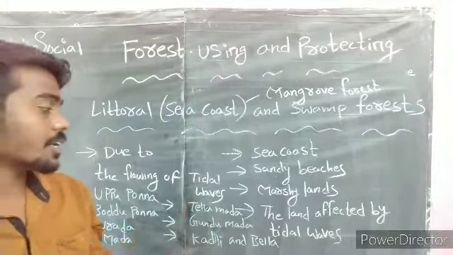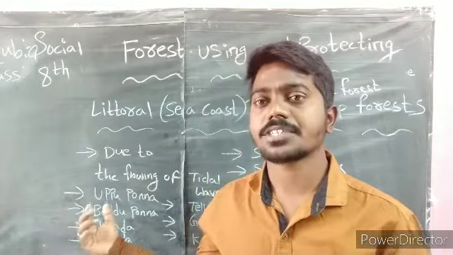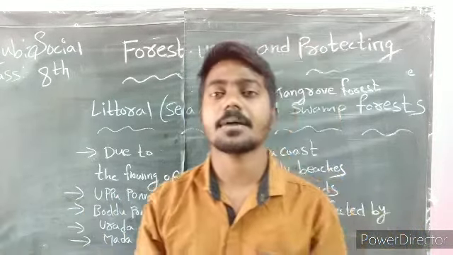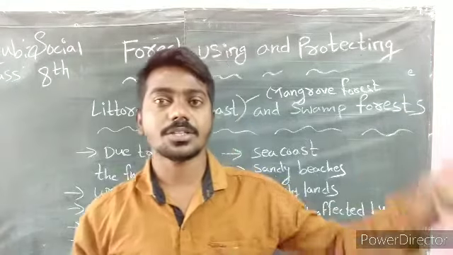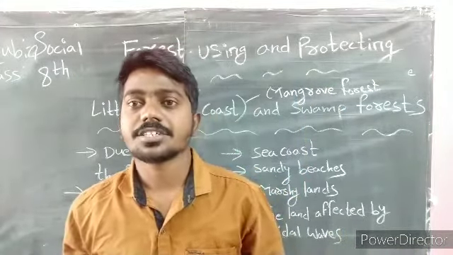Okay, next, what are the type of vegetation we have? We have the different type of natural vegetation like uppu ponna, boddu ponna, urada, mada, tella mada, kadali, bella, gundumada. And also this is very, very important: littoral forest is also called mangrove forest.